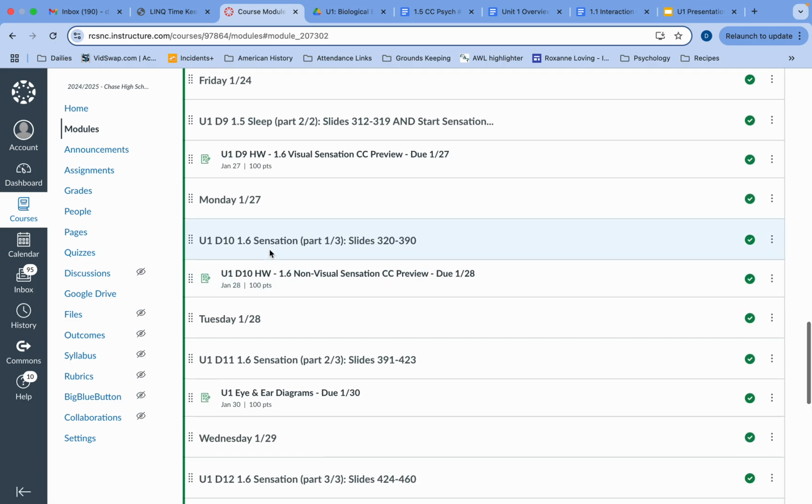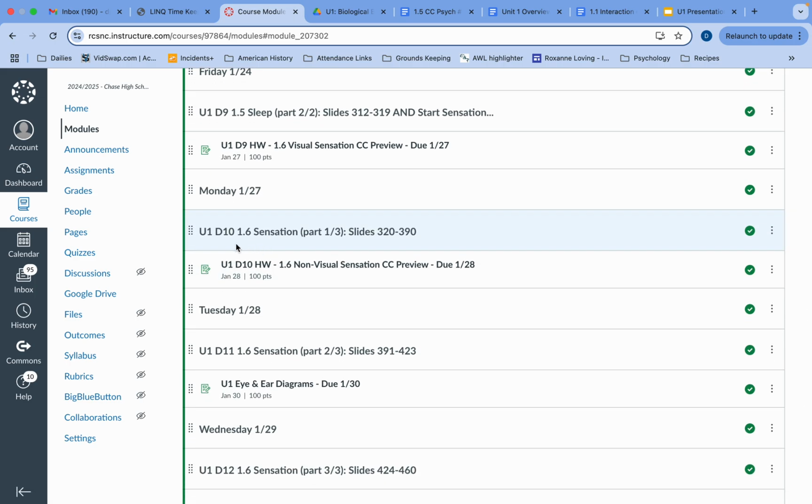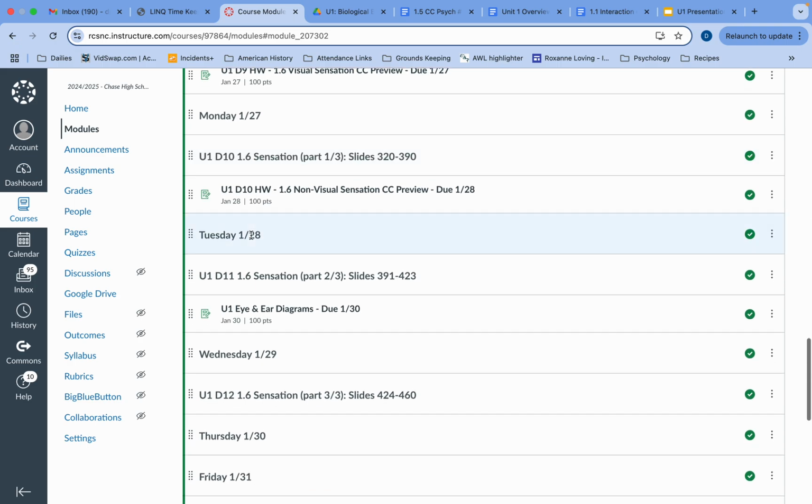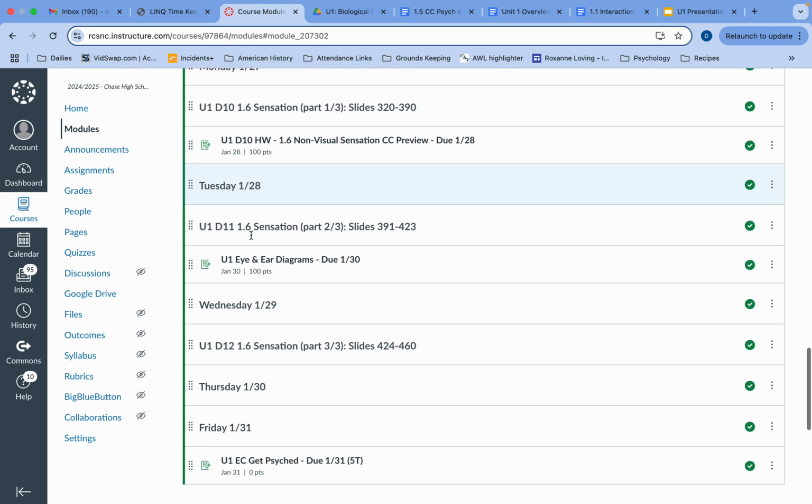Coming back, starting off, I believe it's the 3rd week of the unit, we will be dealing with sensation. This is an awkward one because it used to be that sensation and perception together were their own unit within the old course and exam description for psychology. It's the same exact content. They just split sensation and perception up. It's not a terrible split, but those two things tend to go hand in hand. So we'll probably learn a little bit about perception as we go over sensation these 3 days. But we will then probably review some sensation when we talk about perception in February, which will start off Unit 2.